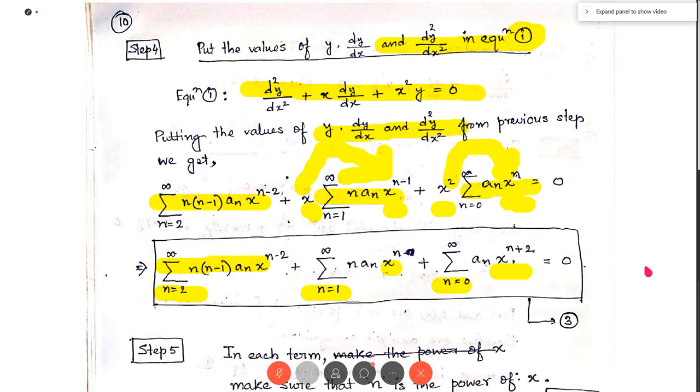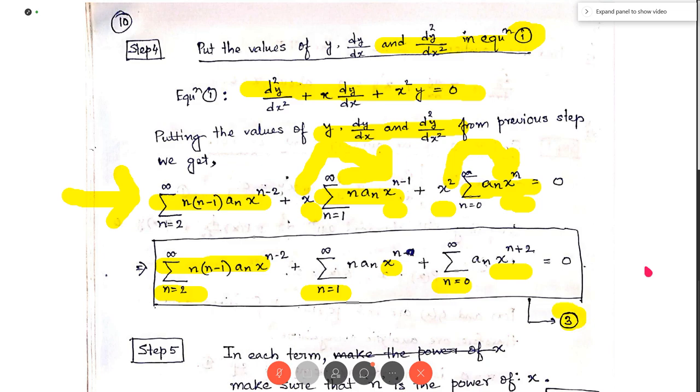So in step 4 we put the values of y, dy/dx and d2y/dx2 that we have found in the previous steps into the given equation. Here we have put the values of y, dy/dx and d2y/dx2 in the given equation, and the next is to multiply the function x outside and inside the summation. Make the algebraic manipulations, so we get equation 3, and we name this as equation 3.